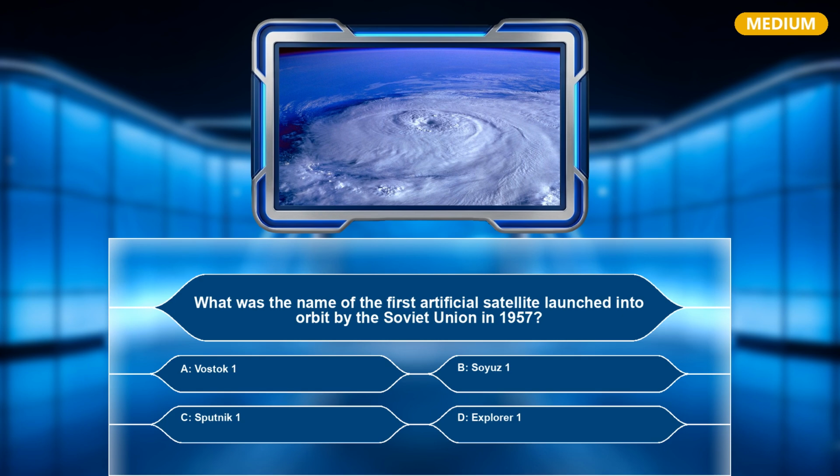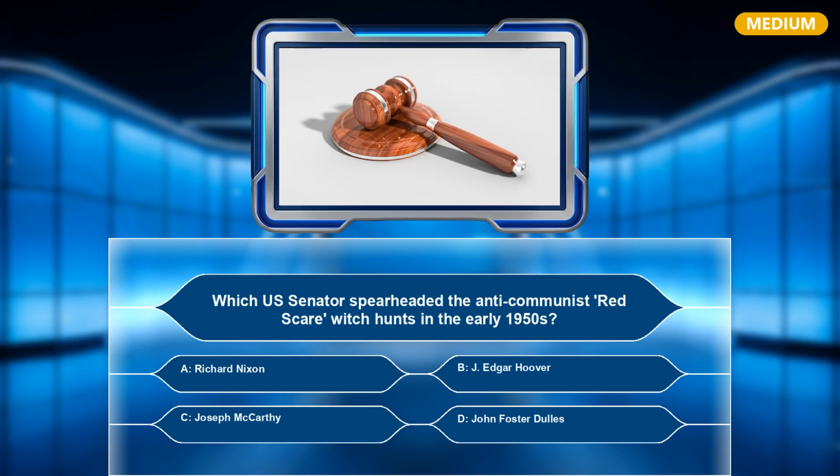A. Vostok 1. B. Soyuz 1. C. Sputnik 1. D. Explorer 1. The correct answer is C. Sputnik 1. Which U.S. senator spearheaded the anti-communist Red Scare witch hunts in the early 1950s?